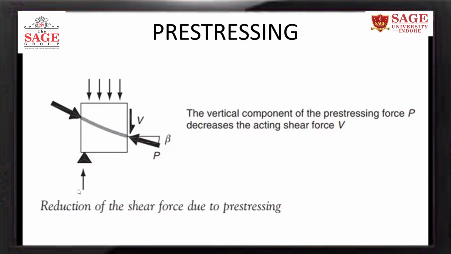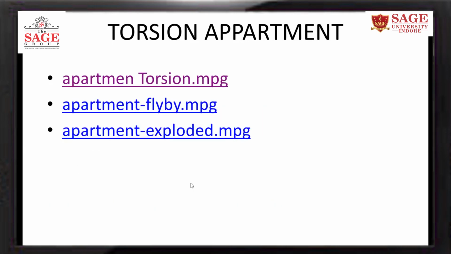And if the cable is slope, in this case, this component of this force P counterbalances the shear. So it increases the capacity of the beam for carrying bending, as well as to carry shear. I will show later on.